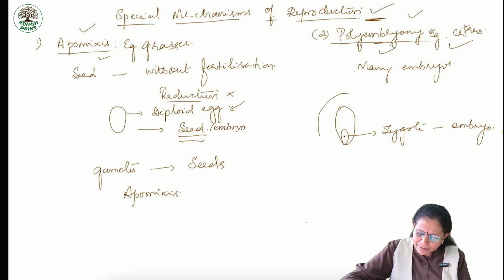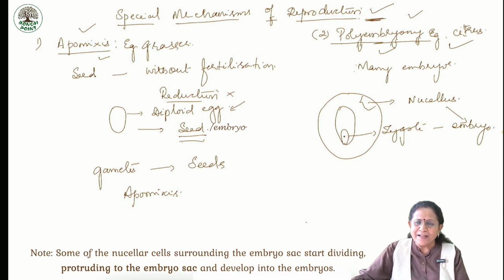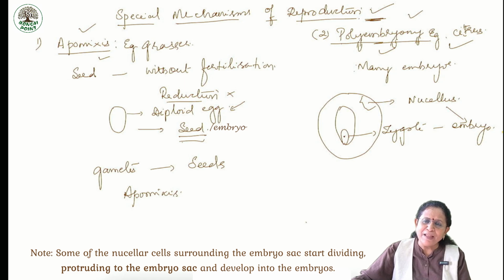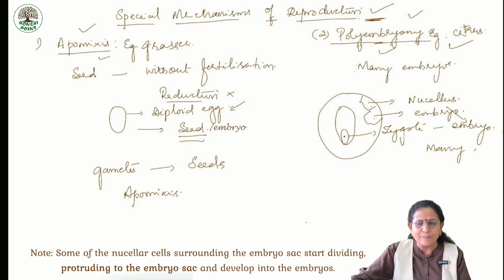Some of the diploid cells of the nucellus will change to an embryo. Thereby we say formation of embryo without the act of fertilization, and it is not one. Many embryos will be formed. Many such cells of the nucellus will form or develop into embryo.